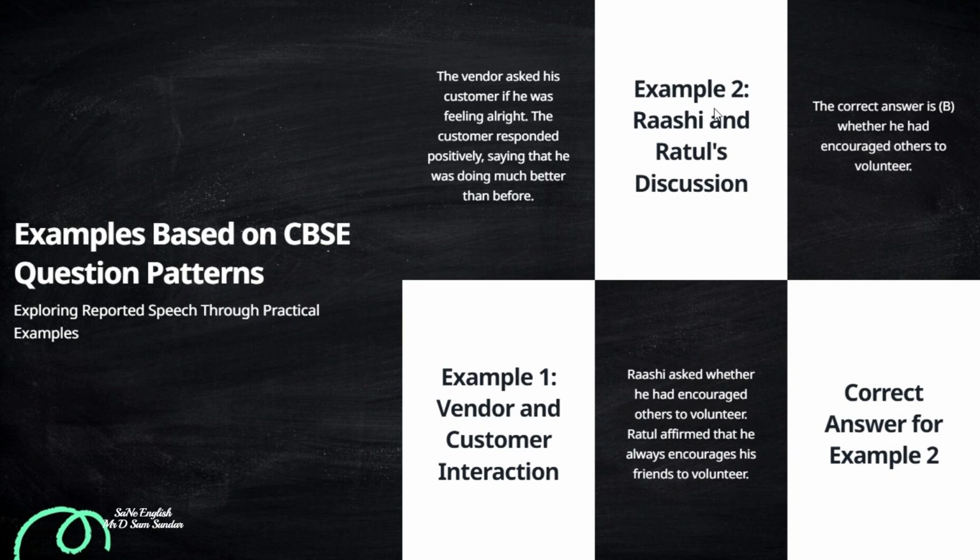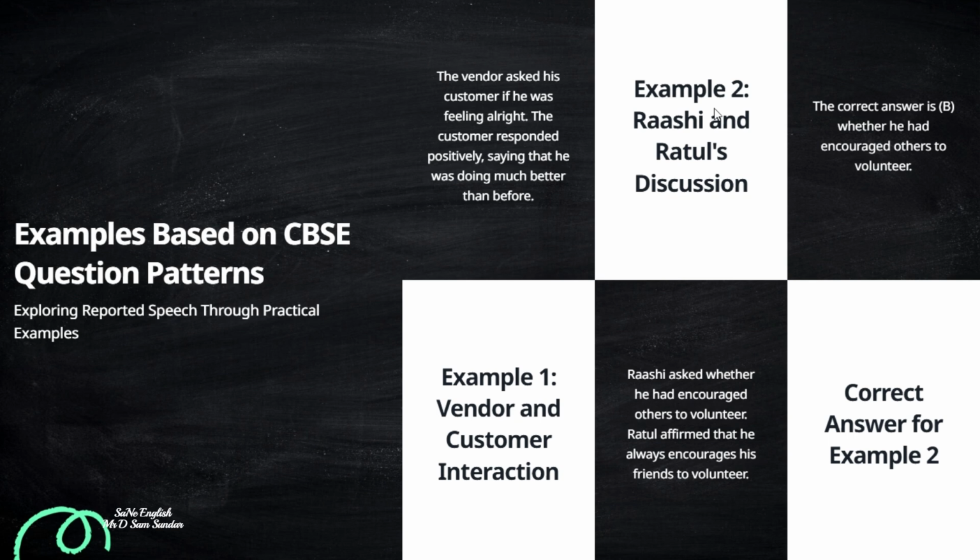Option A, whether he encouraged others to volunteer. Option B, whether he had encouraged others to volunteer. Option C, whether he encourages others to volunteer. Option D, whether he is encouraging others to volunteer. So you have to identify the correct option. Don't just read the options directly. Try to read the sentence first. What are you supposed to identify? The tense. "Have encouraged" is getting converted to "had encouraged". And you also have to focus on tense consistency throughout the sentence. So it's a yes or no question, and whether he had encouraged others to volunteer, option B will be the correct answer.